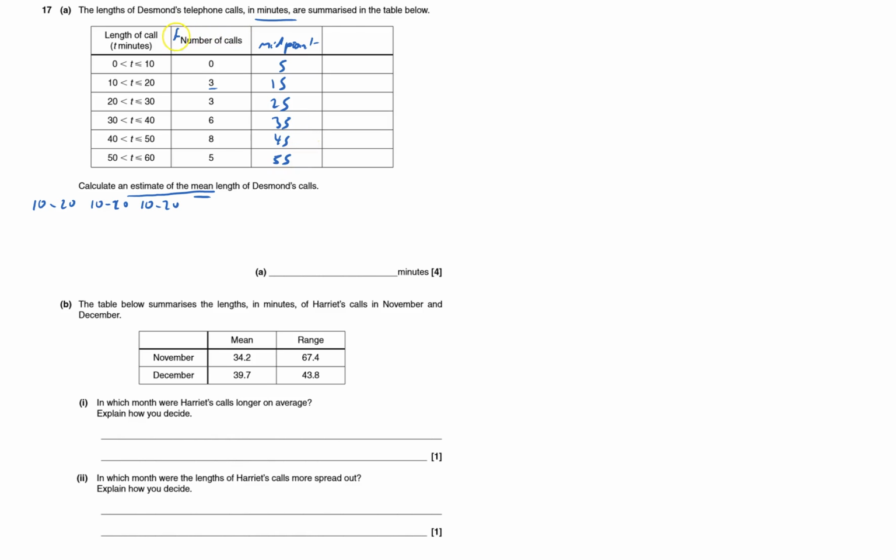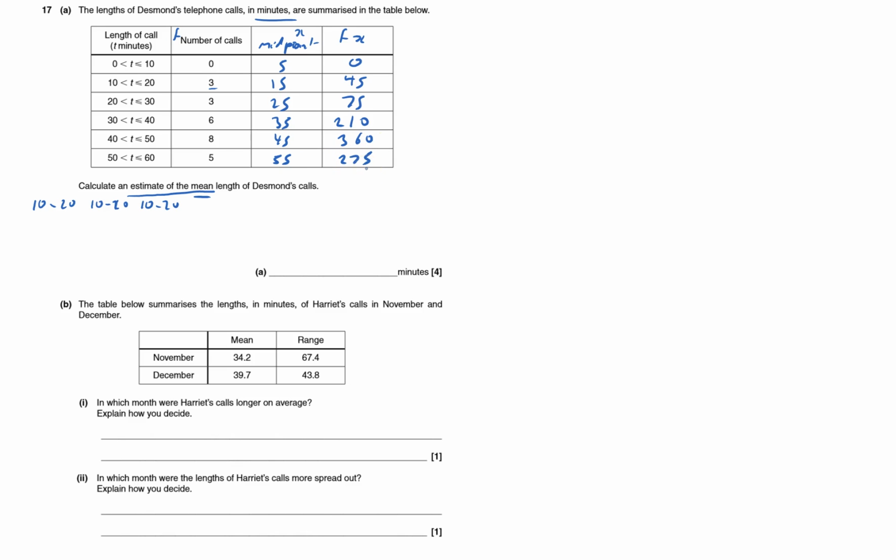If that's my frequency, that's my value, I need to work out the fx, so the frequency times the value. None were that short, so that'll be 0. Then 3 were 15, so 3 15s is 45. I always like doing that, it just helps see what's going on. 3 25s, 75, 6 35s, 210, 8 45s, 360, 5 55s is 275.